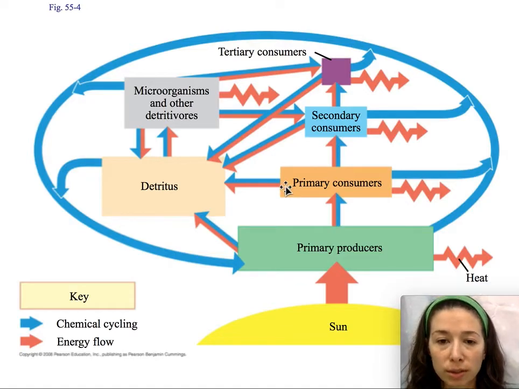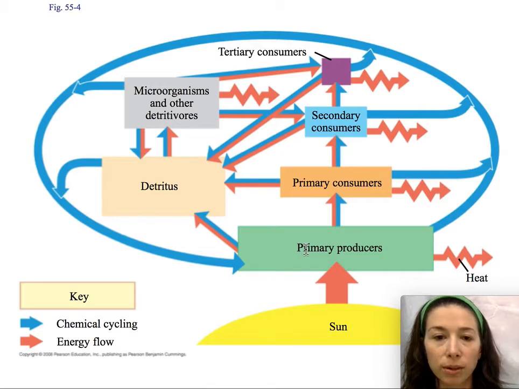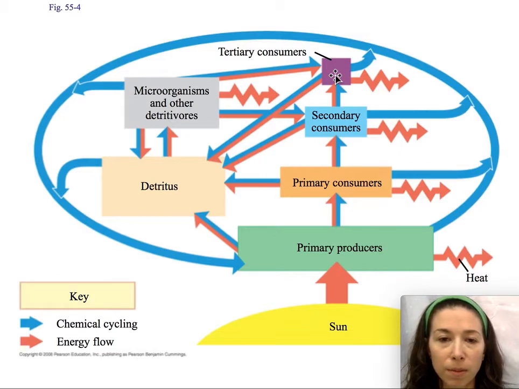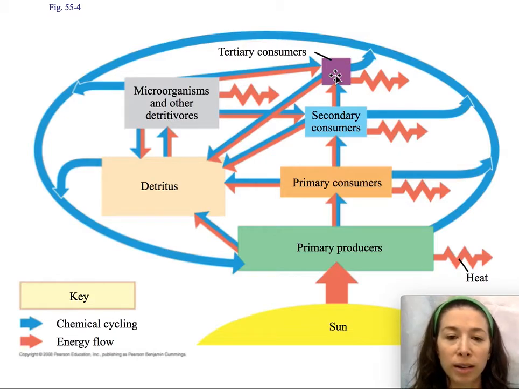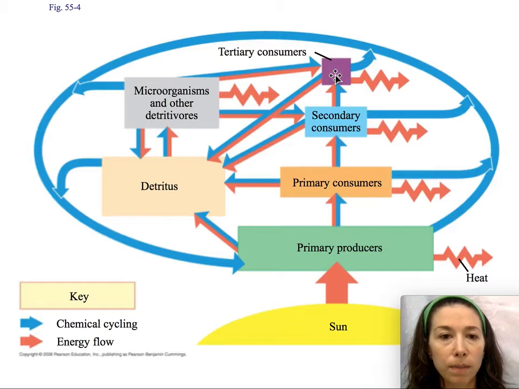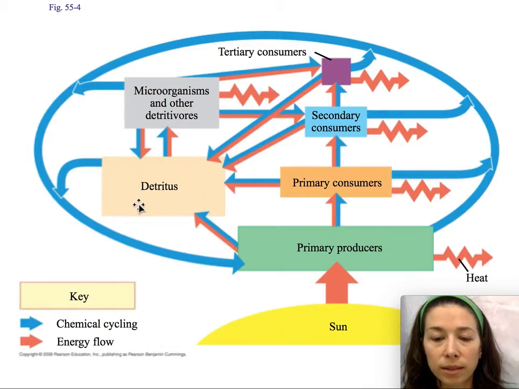Primary consumers are the first line of herbivores that eat plants. So primary producers produce material, primary consumers consume material. Secondary consumers are going to be consuming our primary consumers. Tertiary consumers are the very top of the pyramid, that bird of prey that we saw in the last diagram. An important element of this whole cycle is decay.